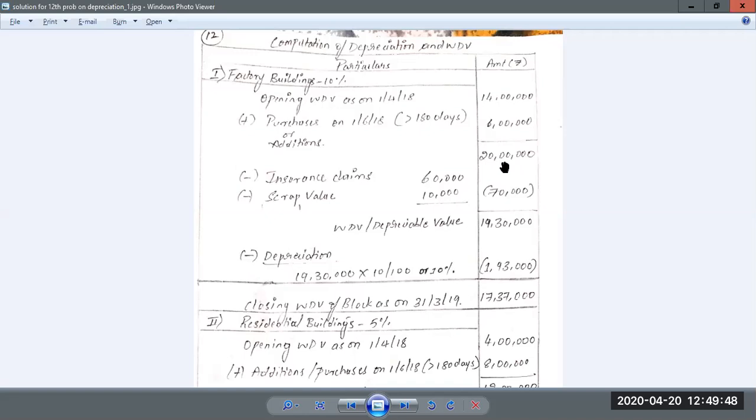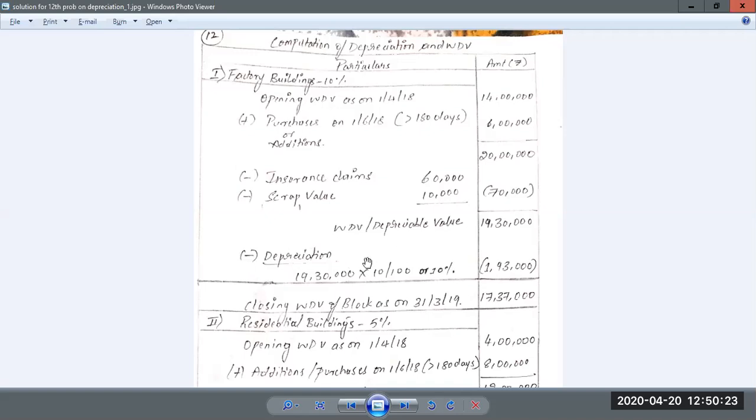Then they are saying that because of a fire accident a certain portion of the building was damaged, and the company is getting an insurance claim of 60,000, and they are also realizing scrap of 10,000. So the scrap amount and insurance claim put together amount to 70,000. This 70,000 has to be deducted from the 20 lakh, and the balance, 19 lakh 30,000, that you get as a result will be the WDV value before depreciation, or you can also call it the depreciable value. Now in this case, since it is not plant and machinery, there is no need to worry about additional depreciation.